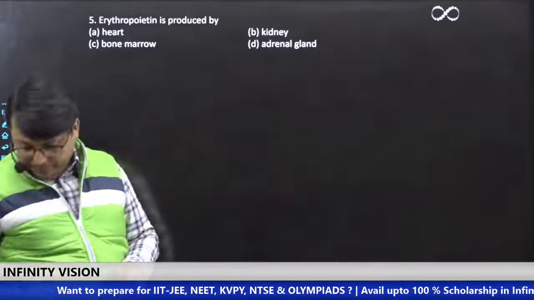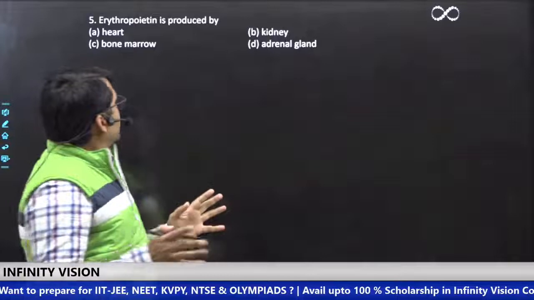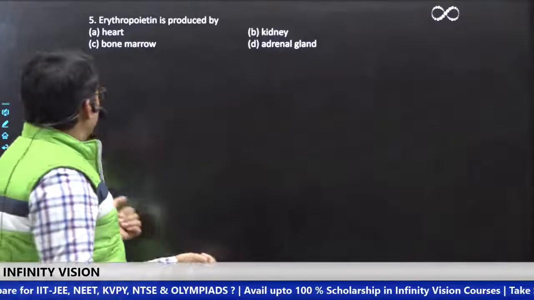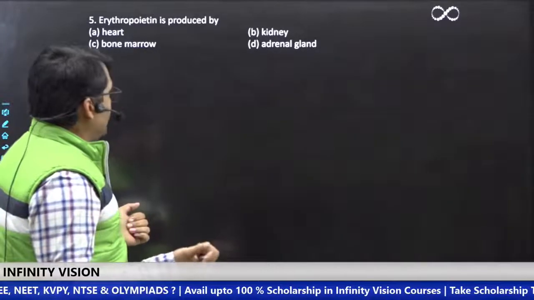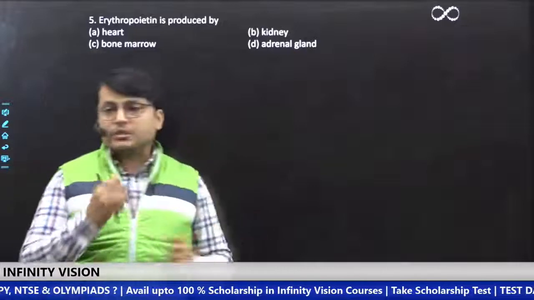Question number 5. This question is: erythropoietin is produced by, and the options are heart, kidney, bone marrow or adrenal gland. Now attempt it quickly.